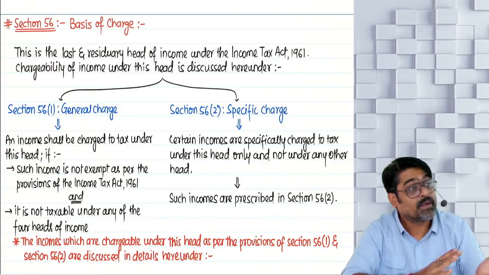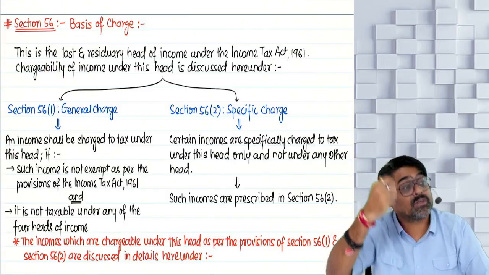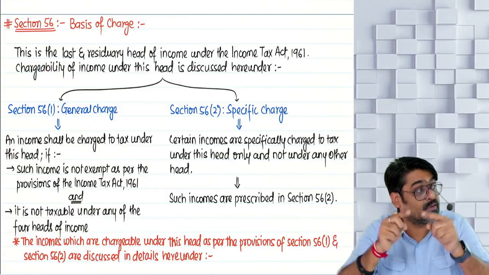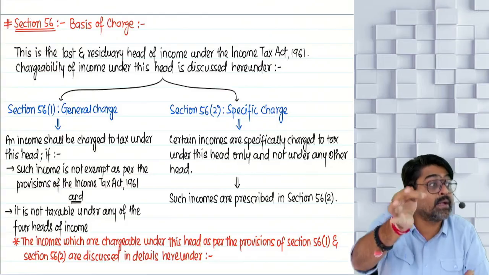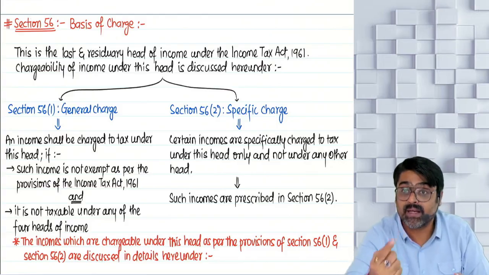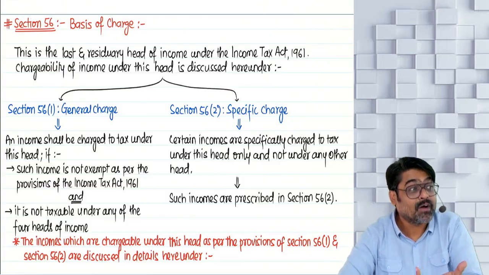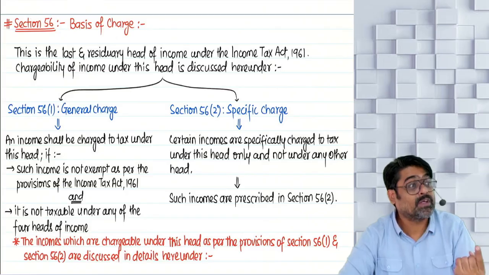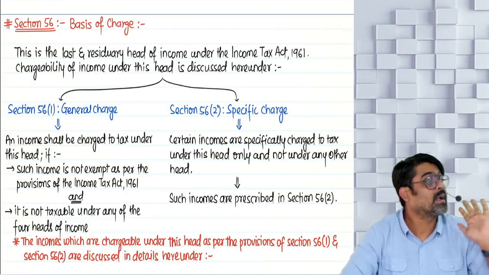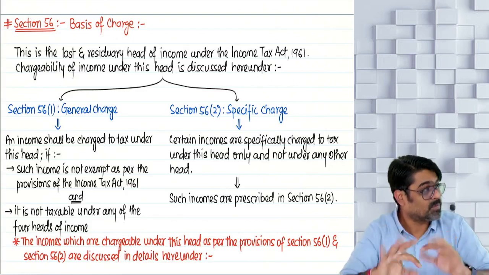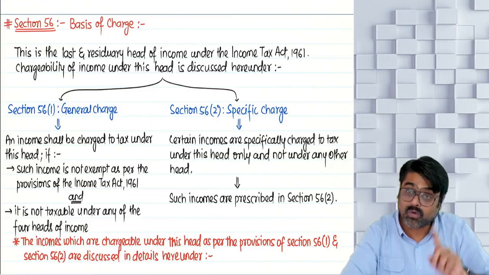Yes or no? But there was some specific charge, a special type of profit or gain in special situations. Even those profits or gains will be treated as your income only under the head capital gain. Under the specific charge of section 45(1A), profit or gain arising on receipt of an insurance claim on damage or destruction of your capital asset will be treated as your income only under the head capital gain. This profit or gain cannot be classified under any other head except capital gain. It will go to capital gain only.